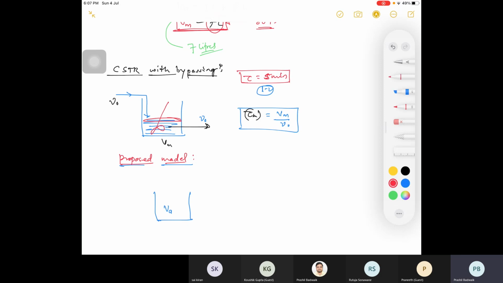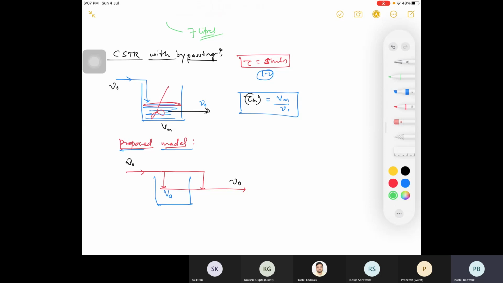So this is your stream which is entering, and some of the stream is bypassing, and you will be having total stream outlet. So what is your inlet? Your nu naught is entering, nu naught is coming out, right? This is your active volume and this is your bypass. Bypass has no volume, but I'll write.